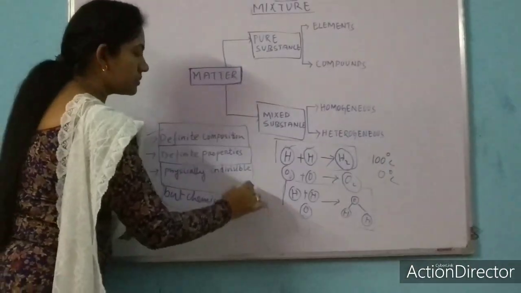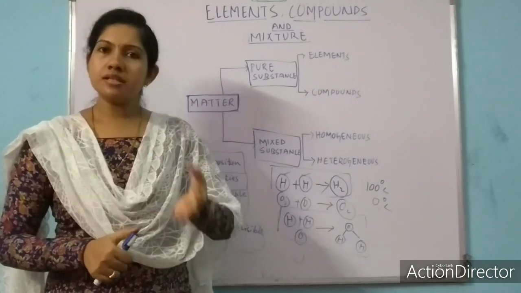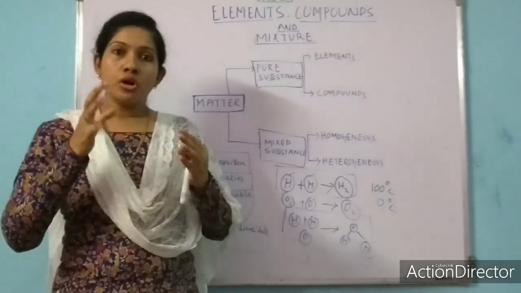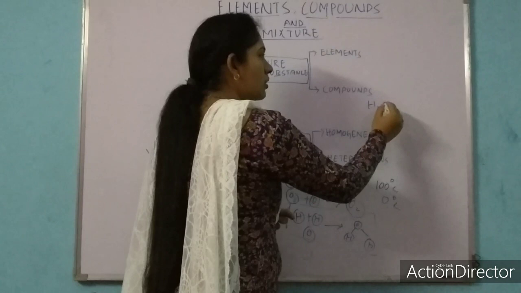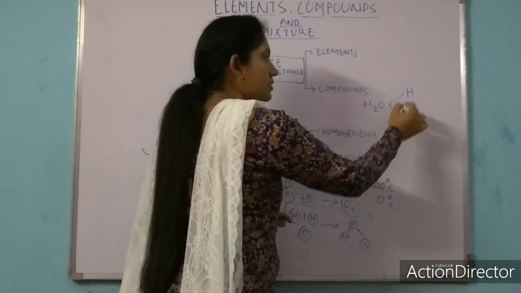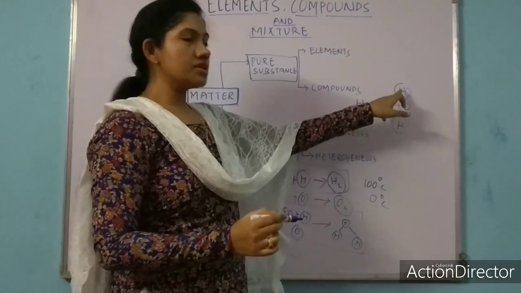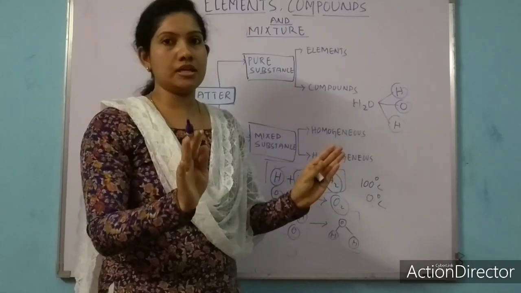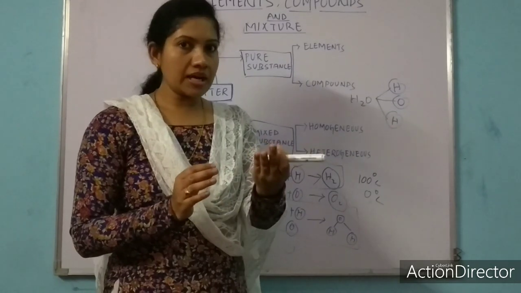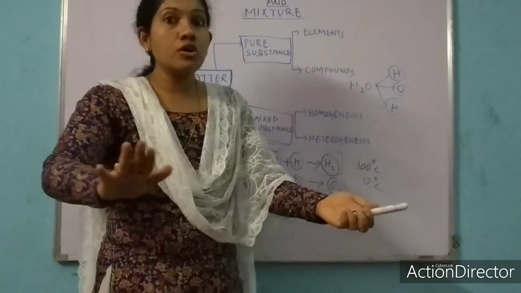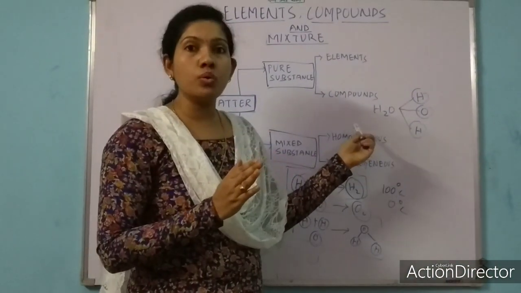What is chemically divisible? It means if we apply heat or any other chemical means to separate water, then the water molecule will separate into hydrogen and oxygen. We can separate the hydrogen atom and oxygen atom of water by a chemical method, but we cannot separate them physically. If I take a handful of water and apply force, I cannot separate hydrogen and oxygen from H2O.